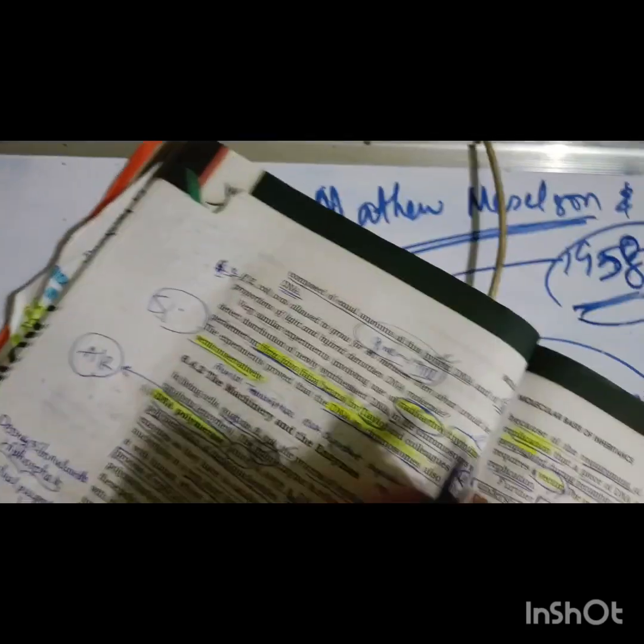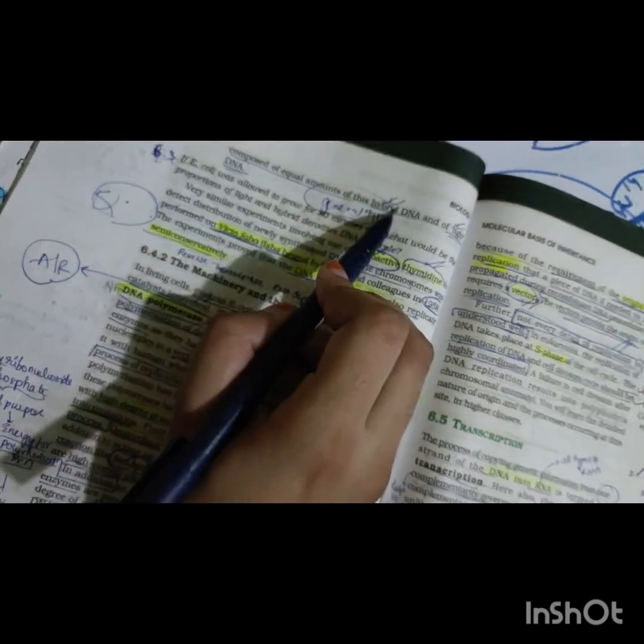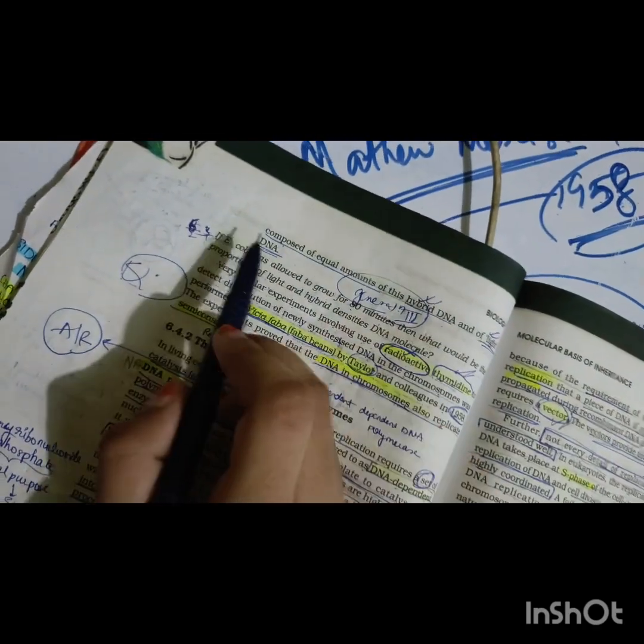So they can ask what is the ratio of the light DNA and hybrid DNA after 20 minutes, or what is the ratio of the hybrid DNA and the light DNA in the second generation. So they may ask the question using the time or by using generation. It was composed of equal amounts of hybrid DNA and the light DNA.